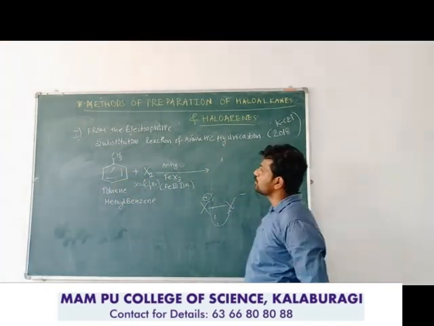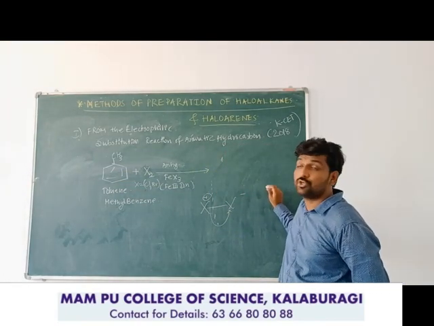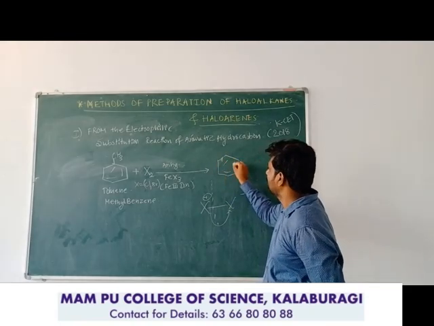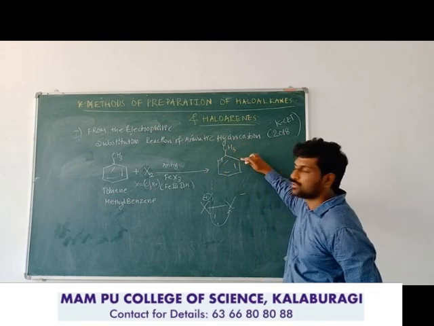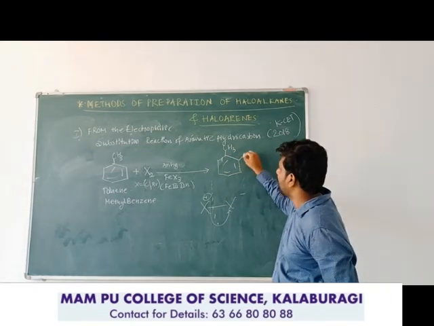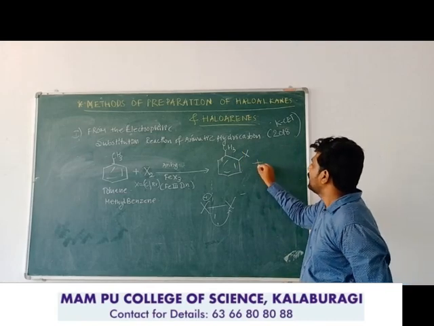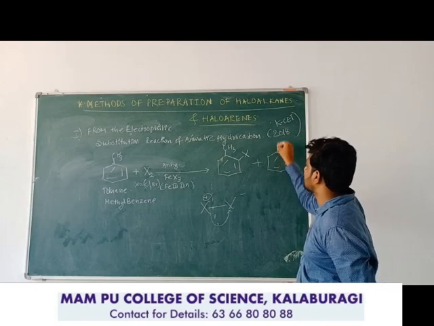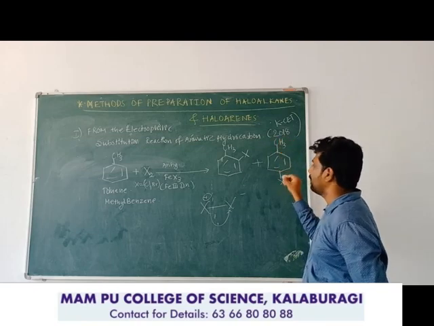So some of the halonium ion electrophiles will substitute at the ortho position, and see here, from this toluene one of the hydrogen atoms is replaced and the halogen electrophile is substituted. And similarly, some of the halogen electrophiles substitute the hydrogen atom from the benzene ring at the para position.